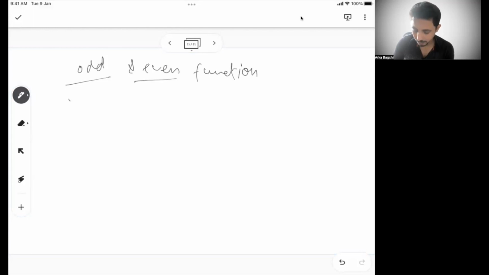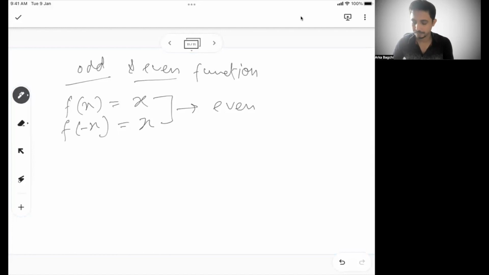If I say f of x is equal to x, and f of minus x is also equal to x, then this is the case of an even function, right?